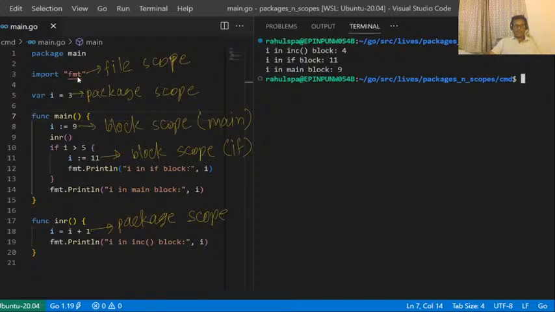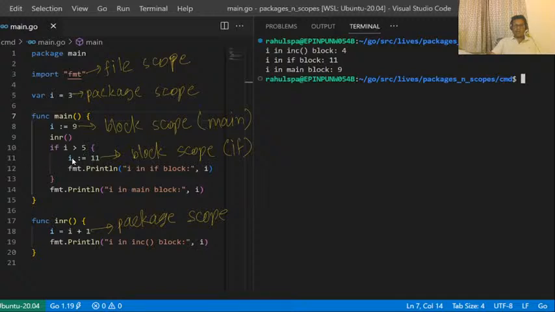So I've just labeled all the variables in our Golang program. At line number 3, this import fmt statement, this fmt is a file scope name. At line number 5, I is a package scoped variable. At line number 8, this I is a block scope variable which belongs to the main block.